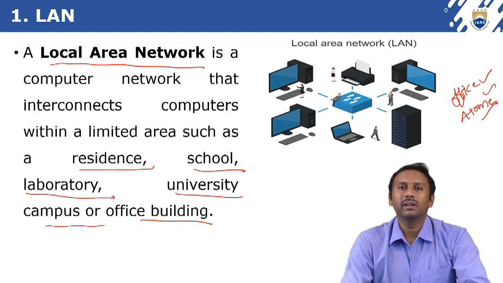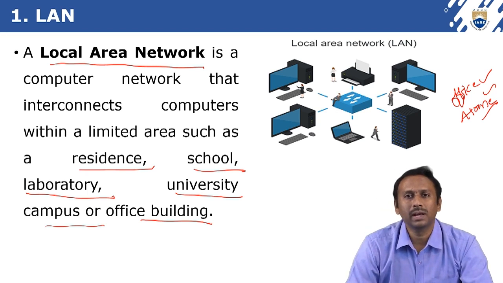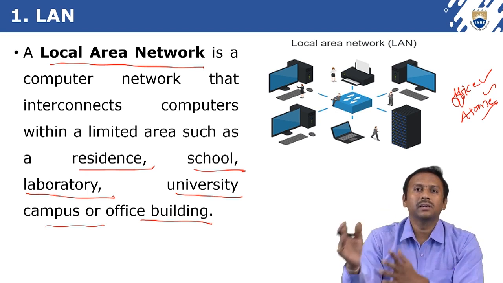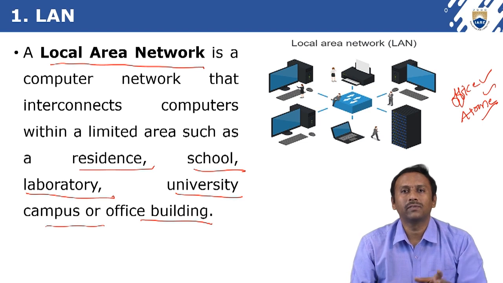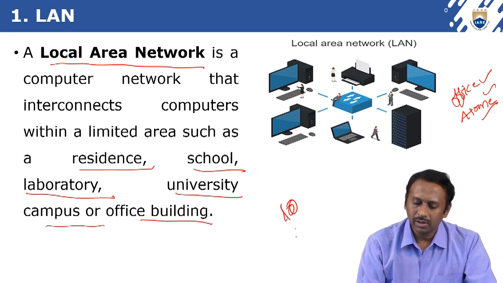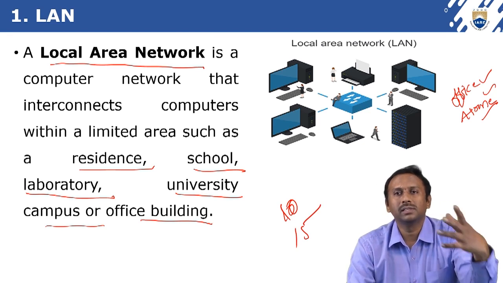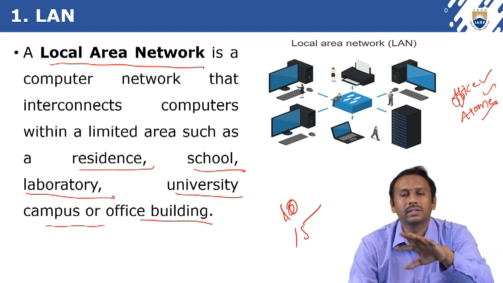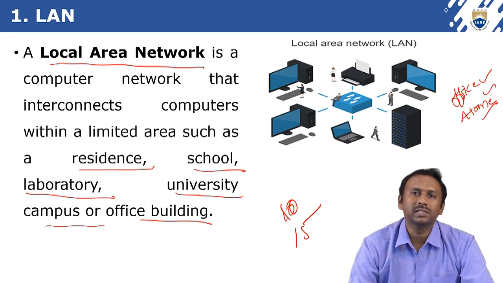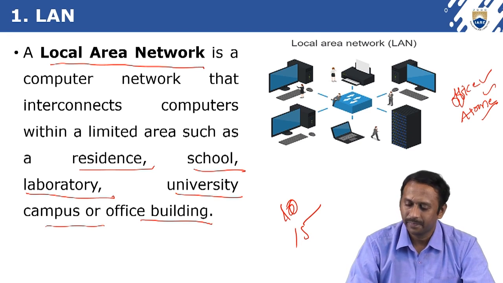Even if you observe the laboratories in education institutions, there is a single room having 10 or 15 systems. Those systems are arranged in serial manner and interconnected with each other. Such a kind of network we can call a local area network.